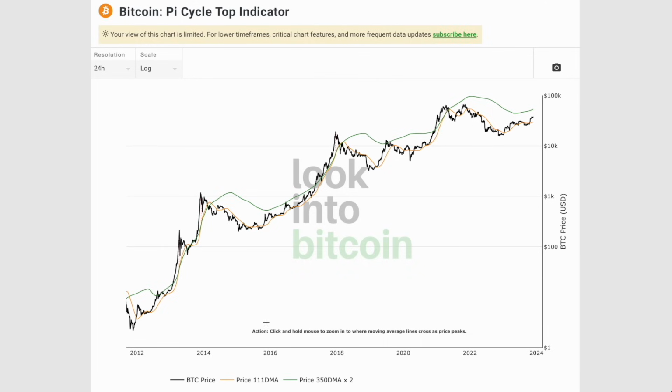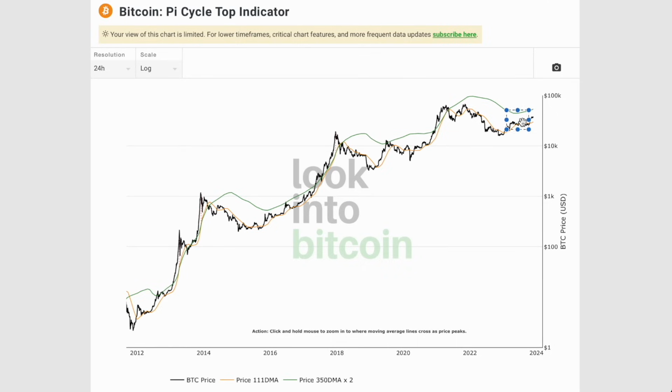In the pre-halving year, for instance, in 2015, we didn't actually revisit this moving average, but then in the halving year we did, and a kind of rejection which was deeper than this small rejection here in 2020, also a halving year. There was a stronger rejection here.